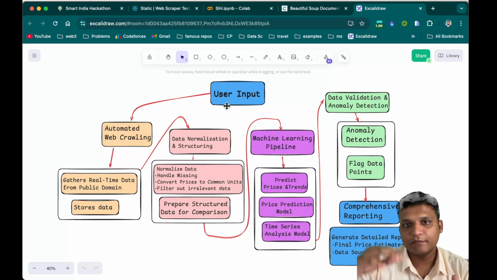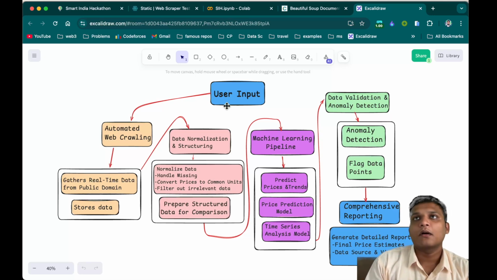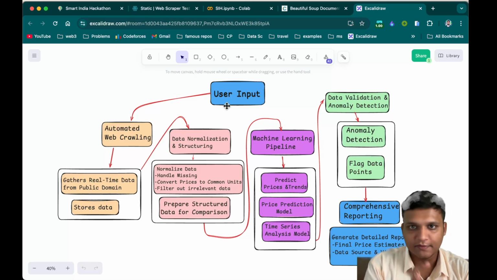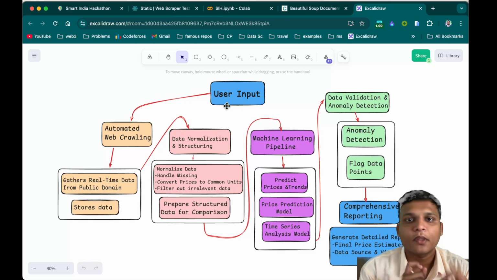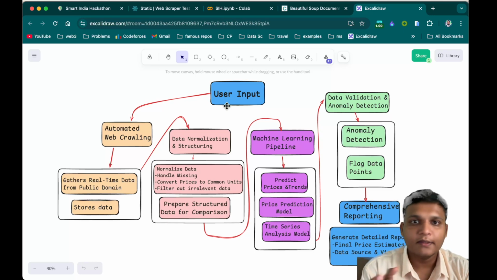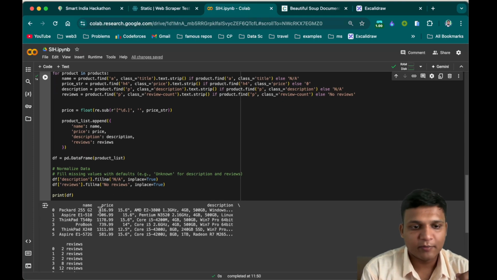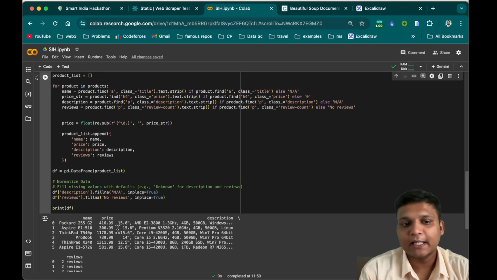So we will scrape data from those websites. We need to normalize the price, for example US dollars to Indian rupees. So we will do that part. Let's say for example here I have removed the dollar sign, right? You can see. So that part can be done.